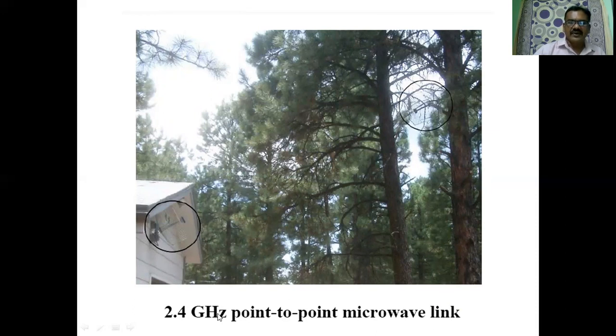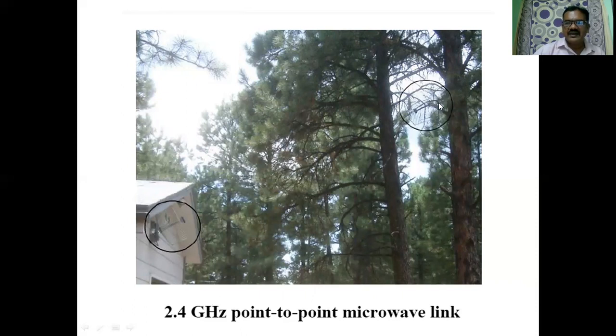It is a 2.4 gigahertz point-to-point microwave link. Because here there is a tree, the signal coming from here cannot go to the receiving antenna directly, and therefore we can receive the signal through this link.